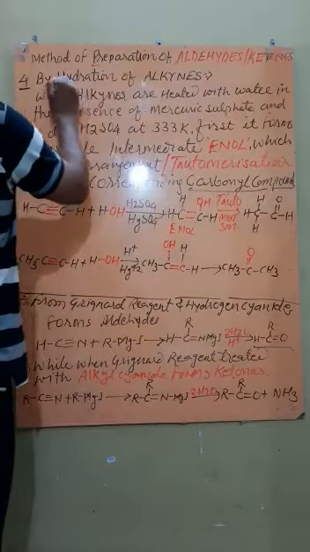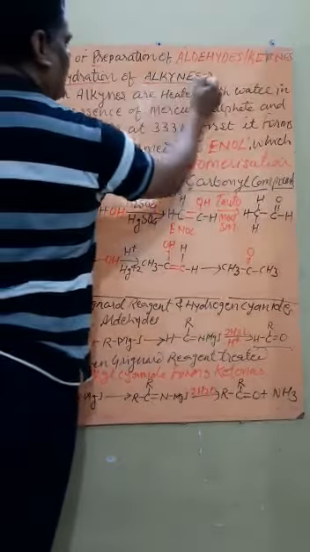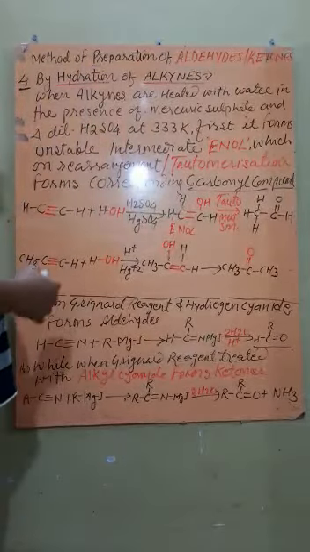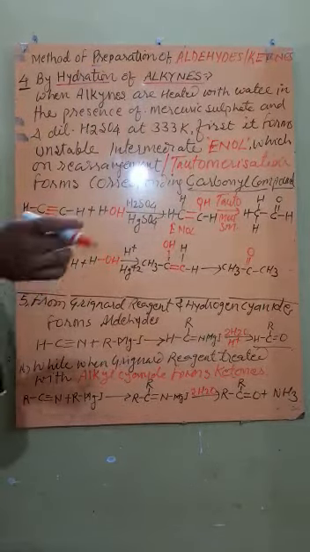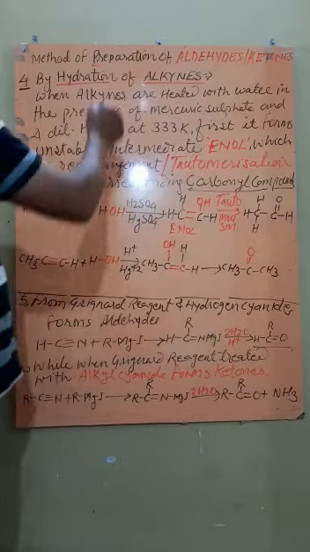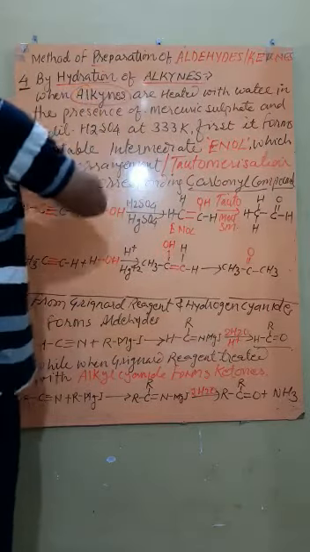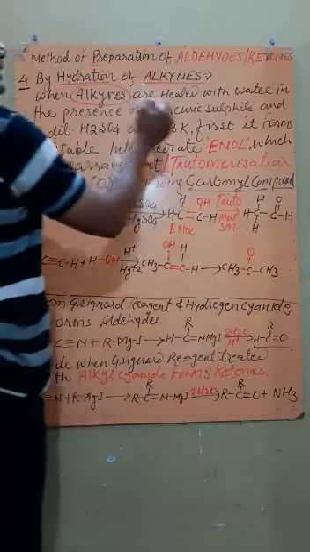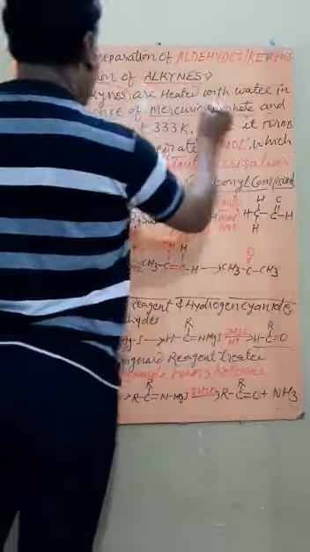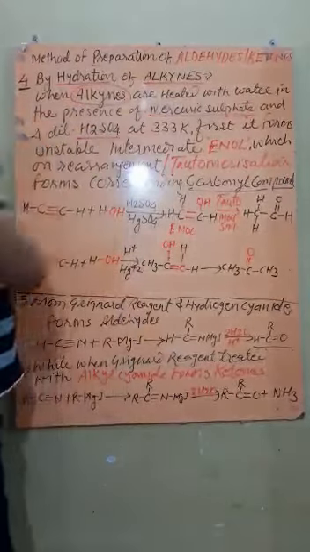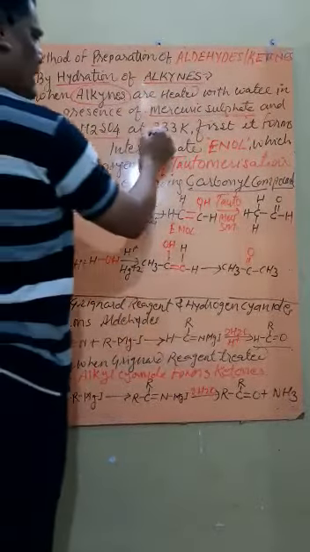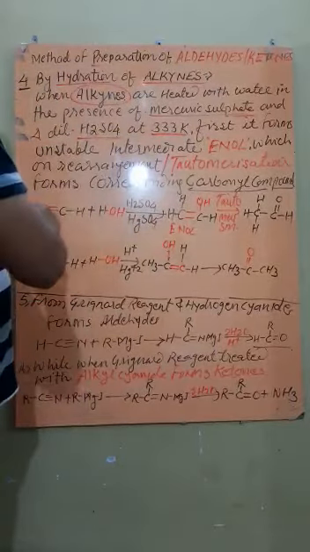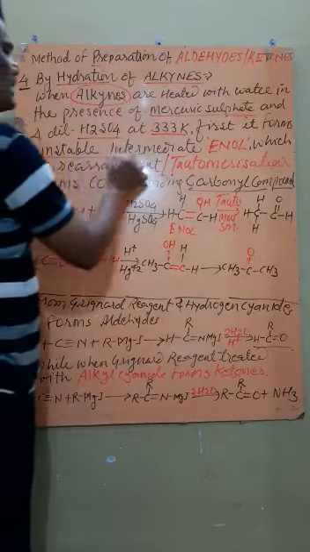Fourth number, by hydration of alkynes. Hydration means addition of water. Student, water is not so reactive, and therefore when even alkynes, highly unsaturated compounds, react with water, there must be the presence of mercuric sulfate and sulfuric acid. And when it is heated at 333 Kelvin temperature, first it forms an unstable intermediate.